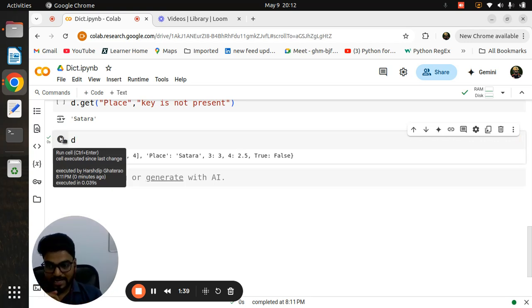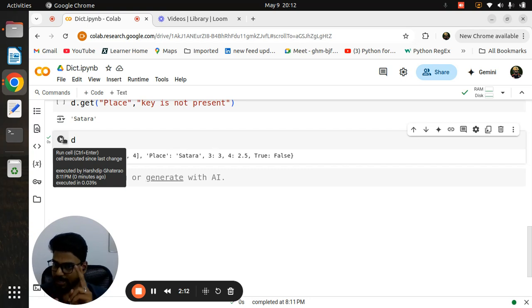The first methods are keys, values, and items. Try to remember them in a simple way. The name itself suggests that whenever you want to print all the keys in a dictionary, you can directly use the keys method. Whenever you want to print only the values, you can use the values method. And whenever you want to print keys and values both at the same time, you can use the items method. Other than this, we already learned the get and update methods. These two methods are very important. The get method is simple: whenever you want to print a particular value, you can use the get method.